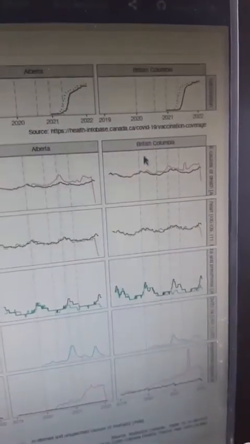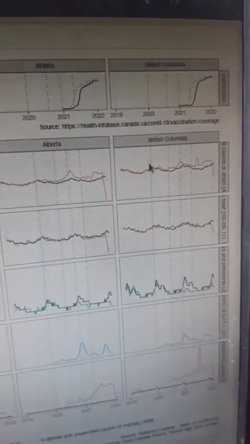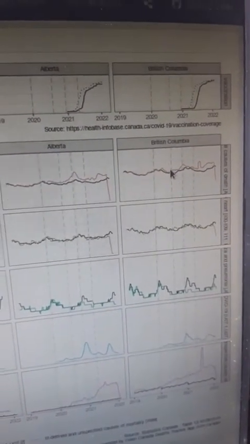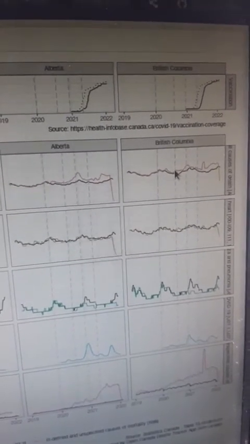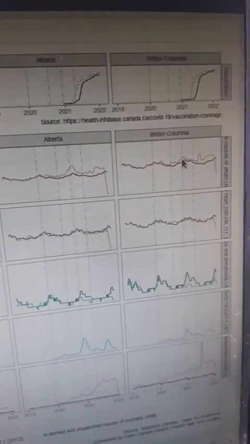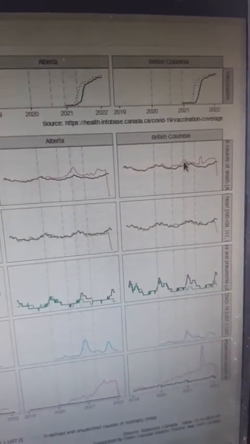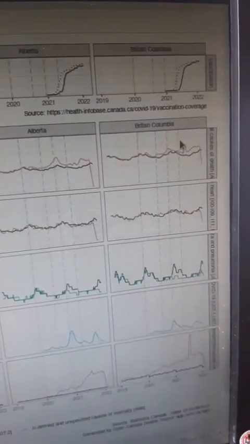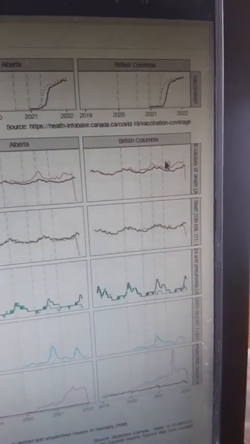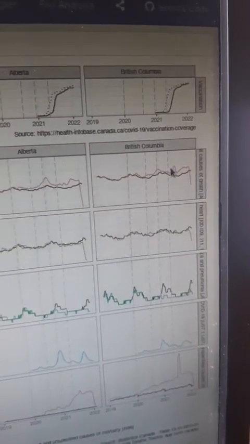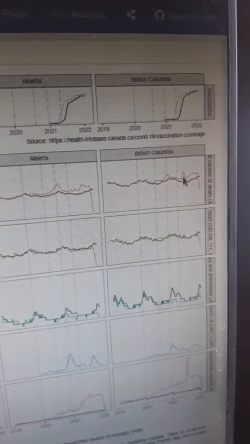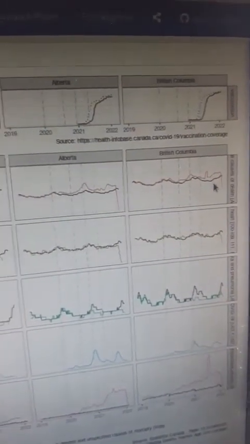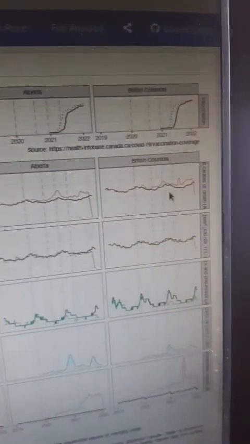So again, let's repeat, what are these vertical lines? This is 1st January 2020. This is summer 2020, before the second wave of the pandemic started. This is the 1st January of 2021, when vaccination started with the high-risk population. And the last vertical line is when vaccination started with the general population, including children and otherwise healthy individuals. All right, quite interesting, huh?